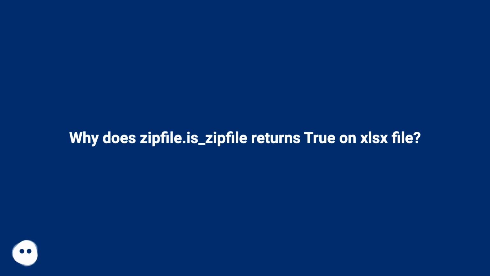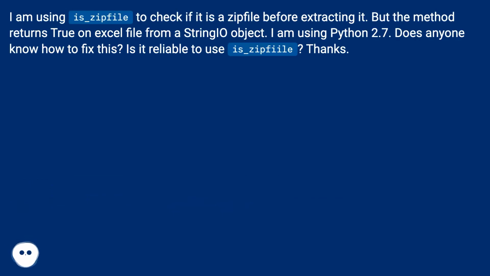Why does zipfile.is_zipfile return true on an Xlsx file? I am using is_zipfile to check if it is a zip file before extracting it. But the method returns true on an Excel file from a StringIO object. I am using Python 2.7.